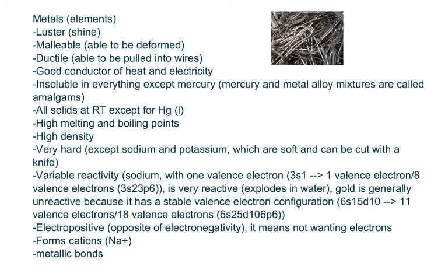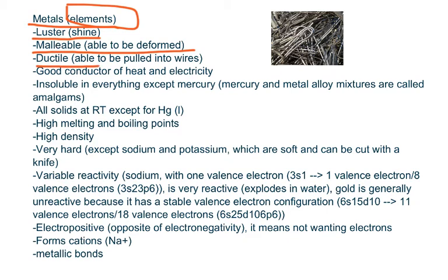Hey everybody, in this video I want to talk about the different properties that different types of substances have. The very first substance that we are going to start with are going to be the metals, and I'm referring to the metallic elements in this case. Metals have luster or shine. Metals are also malleable, which means that they are able to be deformed.